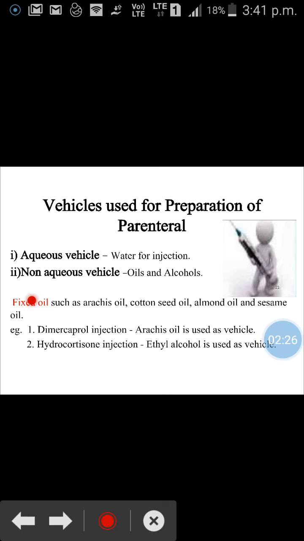Fixed oils such as arachis oil, cottonseed oil, almond oil and sesame oil. Consider the examples: arachis oil is used as a vehicle in dimercaprol injection and another example, ethyl alcohol is used as a vehicle in hydrocortisone injection.